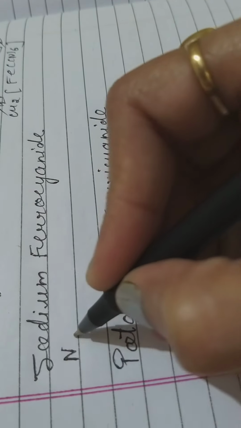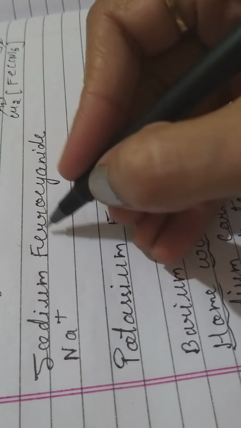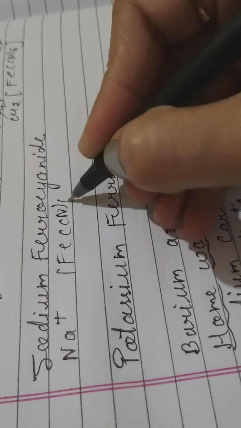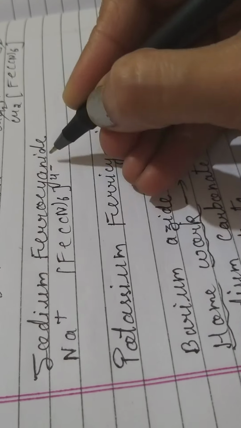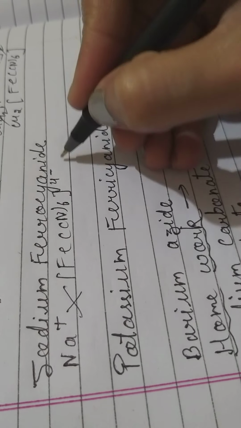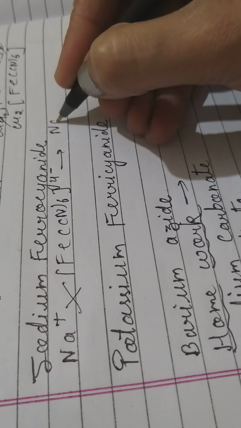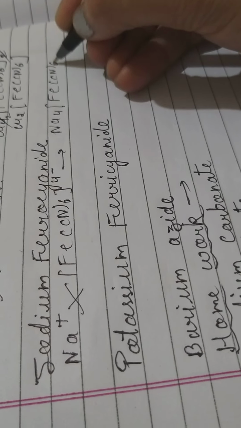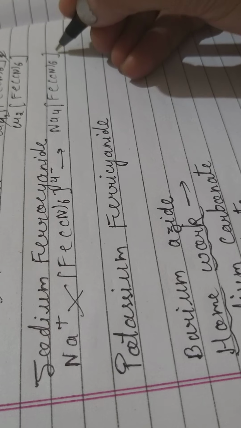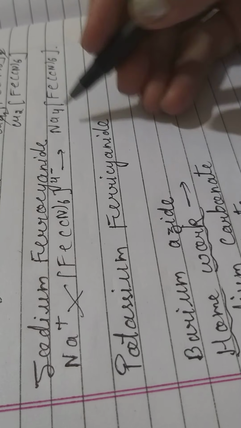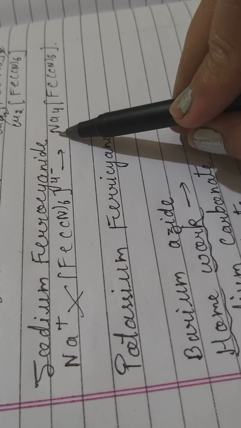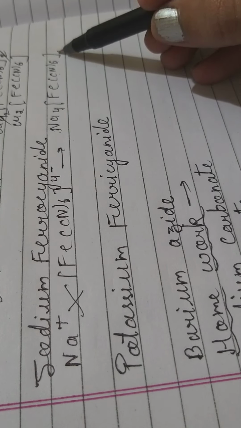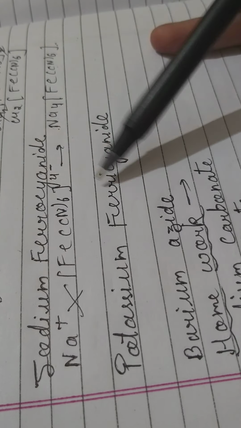Okay, now let's come to the next, sodium ferrocyanide. What is sodium? Sodium is Na1 positive. Ferrocyanide is Fe(CN)6, and 4 negative charges are there. If you interchange, what do you get? Na4[Fe(CN)6]. Because the number 1 is coming here, the 4 will not be cancelled, and the complete formula of sodium ferrocyanide we get is Na4[Fe(CN)6]. Okay, I think you all have got how to make these formulas.